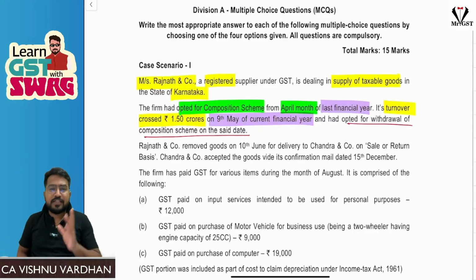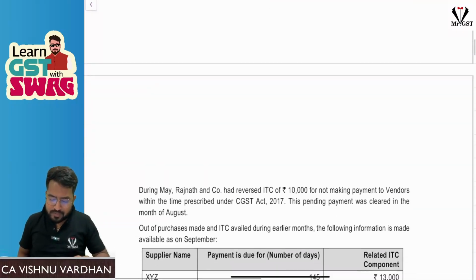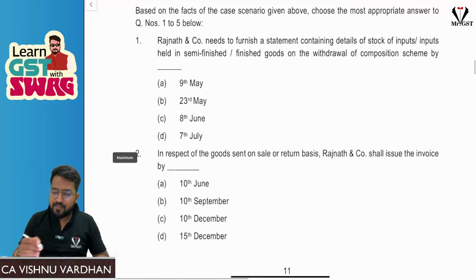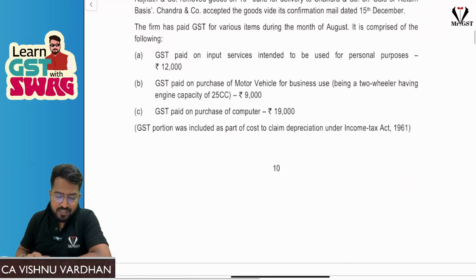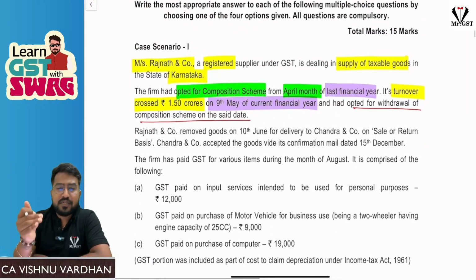So let us start with the case scenario 1. And you know our strategy. Actually, before going through the case scenario, we'll go with the questions. So let's go with the MCQs. First MCQ is regarding Rajnath and Co. Before going to the MCQ, I'll just tell you, sir, here Rajnath and Co is a registered person under GST who is supplying taxable goods, and he is from Karnataka.